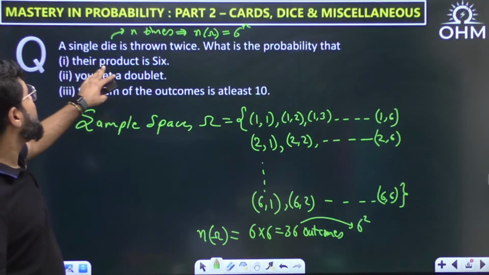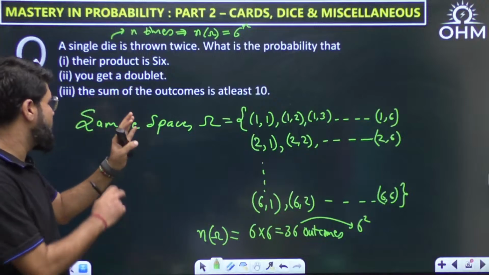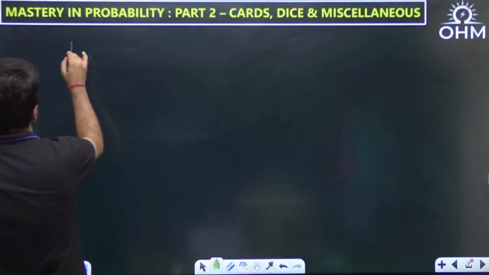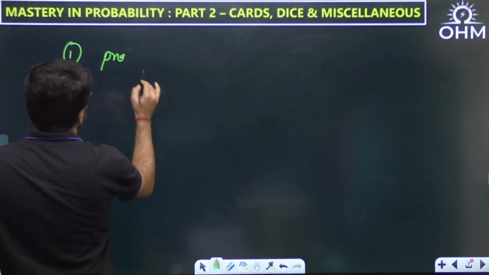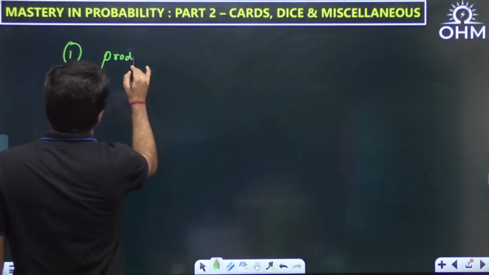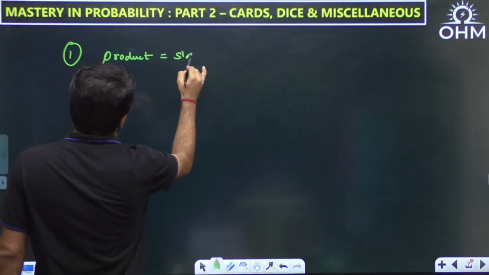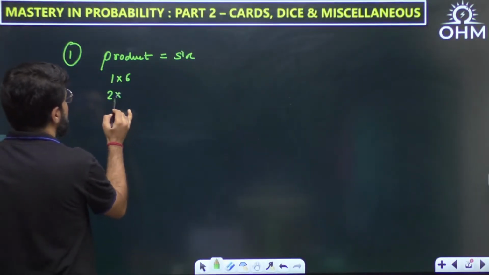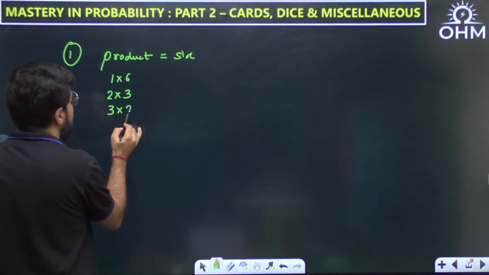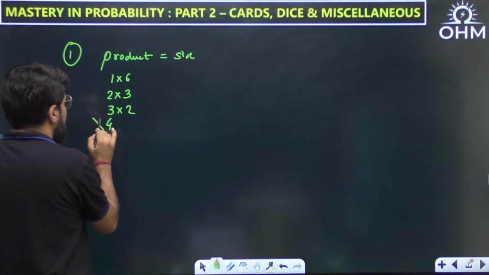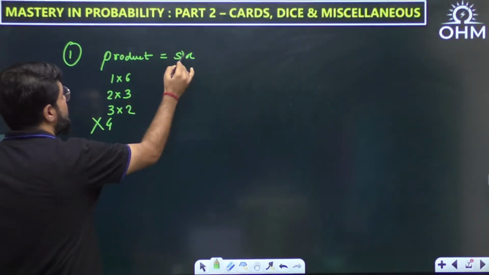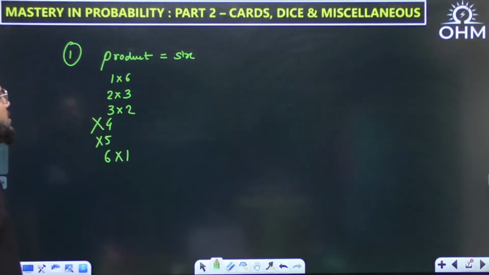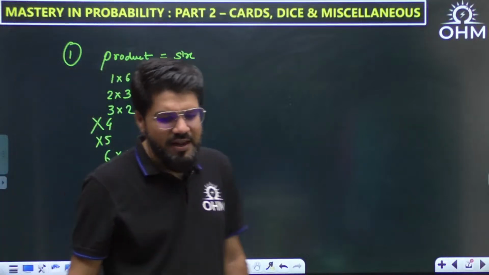Now what is the probability that the product is 6, you get a doublet, and the sum of the outcomes is at least 10? So let's start with the product. Product being equal to 6. First question: the product of the outcomes is 6. How can the product be 6? If the first dice is 1, second can be 6. If the first is 2, second can be 3. If the first is 3, second can be 2. If the first is 4, nothing, because 6 is not divisible by 4. If the first is 5, then also nothing. If the first is 6, second can be 1. So there are only 4 possible outcomes that can give the product equal to 6.